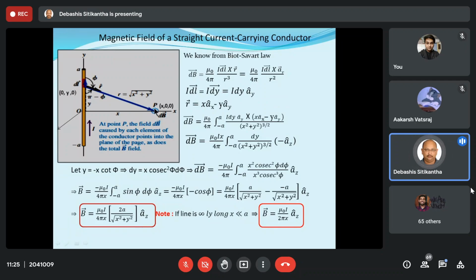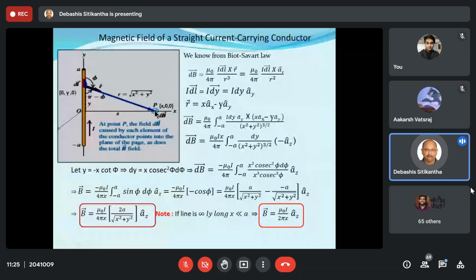The point P is located in such a way that its coordinates are x, y, 0. Similarly, I am taking a very small current carrying element IDL over here in the red mark, and this is the position vector indicated by this line, or rather I will say an arrow with the R vector. Now what do I have to do?